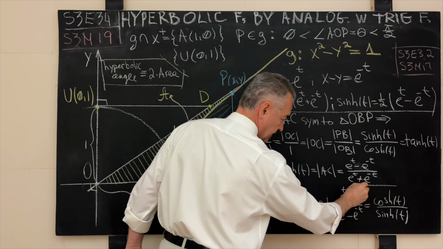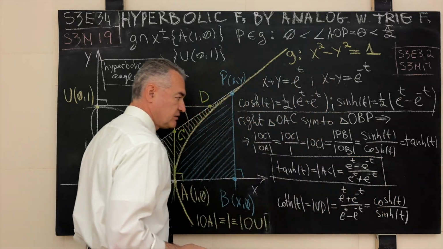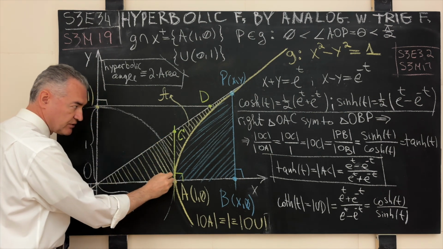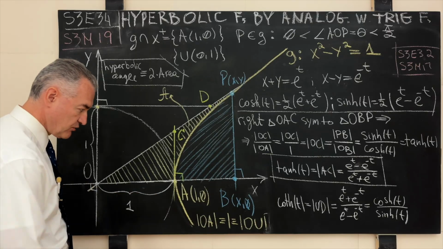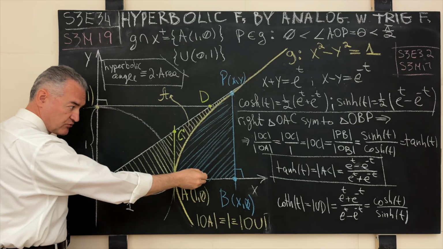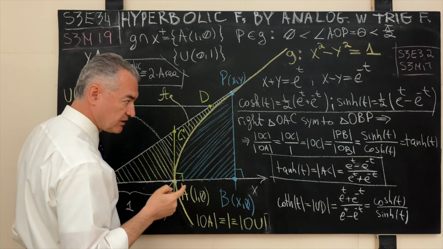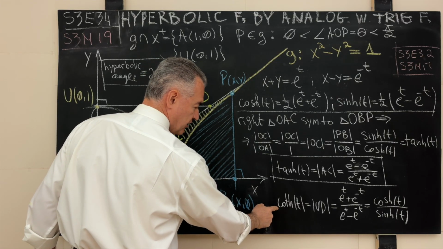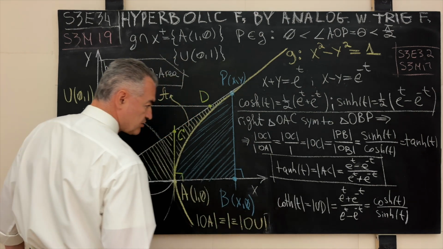Let's see if I can highlight it for you so that you can see it easily. This is the result. So geometrically, this new hyperbolic function corresponds to the length of the line segment AC. If you go back to our previous segments, you will see that precisely that is how, through the tangent to the generating curve at the point where the curve intersects the positive branch of the x-axis, we had the circular equivalent of this, the trigonometric tangent or the circular tangent. And by the same exact maneuver, we discovered the fourth function in our bunch, the hyperbolic cotangent.